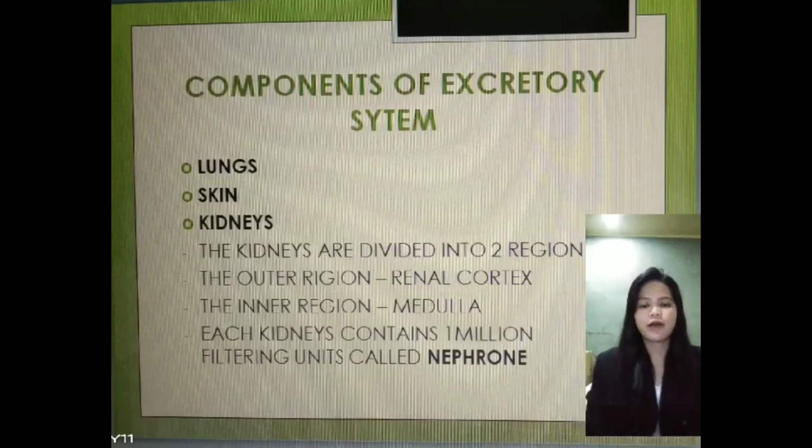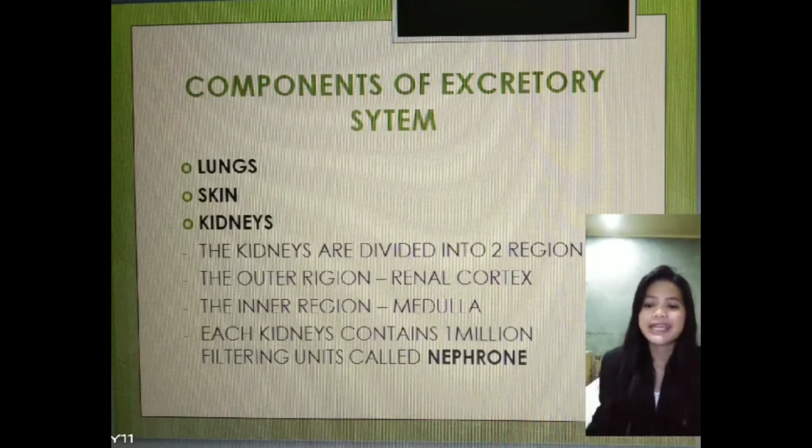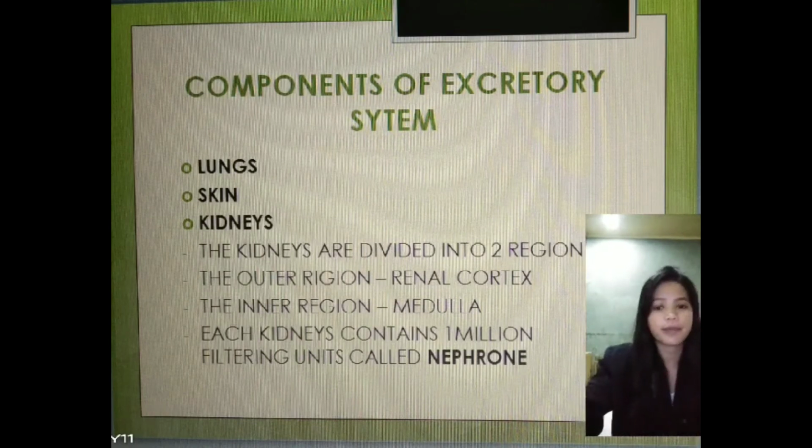The components of the excretory system include your lungs, skin, and kidneys. The lungs primarily excrete carbon dioxide, which is a poisonous gas in our body. Skin excretes water and salt when it sweats. The kidneys, however, are the major excretory organs in the body. There are 2 kidneys, which are bean-shaped. They are very important because they help filter waste and salt out of the blood.